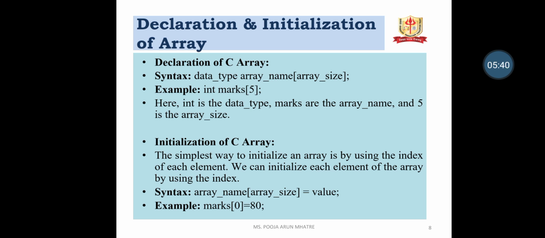Then initialization of array. Initialization means when we declare the array including its values. The initialization is the simplest way of using the index of each element. The syntax is array name, in square brackets the index, is equal to value. For example, marks[0] = 80. That means at the 0th position of the marks array the value is 80.